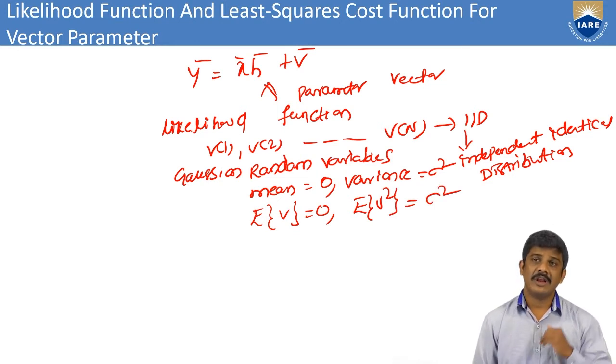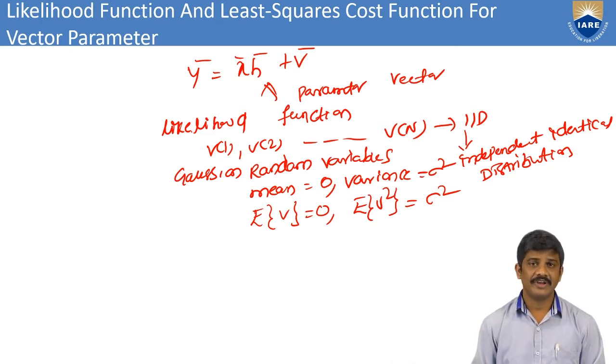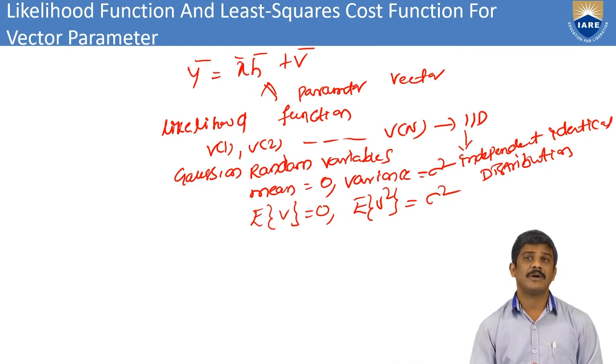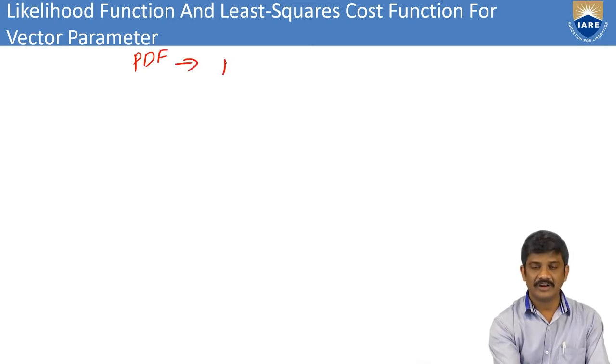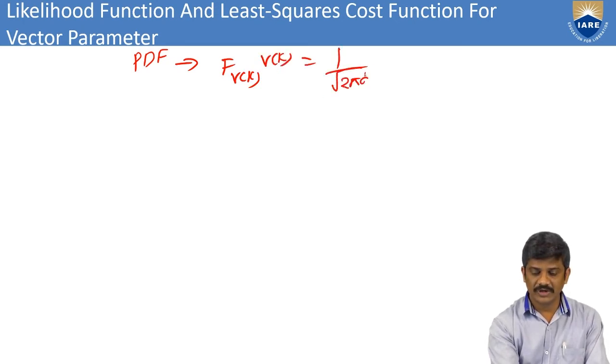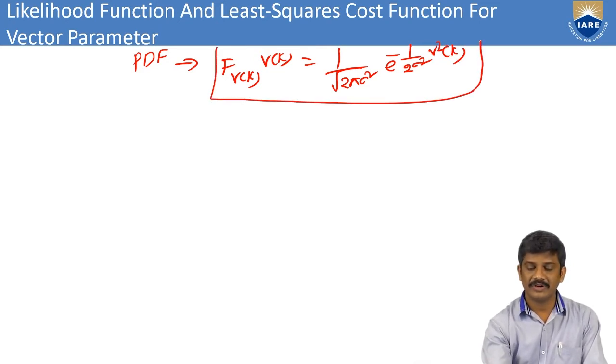Now we can consider the likelihood function. There we take the mean value 0 and the variance of the random variable, sigma square. Now we go for the probability density function, that is the PDF. Also we can find f v of k, v of k equal to 1 by under root 2 pi sigma square e power minus 1 by 2 sigma square v square of k. PDF is the probability density function.